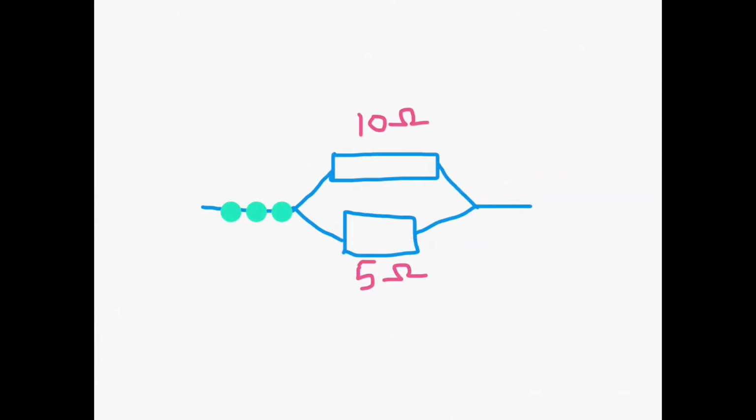Now let us consider another important one. Look at this, there is a 10 ohm resistance at one side and a 5 ohm resistance at the other side in a parallel circuit. Obviously we know that one electron goes through the 10 ohm resistance and at the same time two electrons will go through the 5 ohm resistance, and that is just because the flow of electrons is inversely proportional to the resistance. We will never call the two electrons that went through the 5 ohm resistance more intelligent and the other one through the 10 ohm resistance less intelligent.